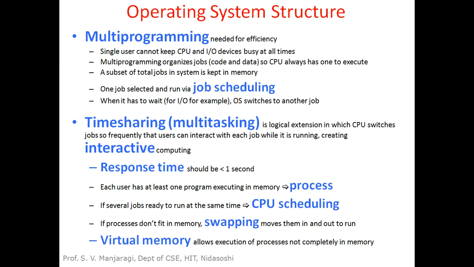It is allocating a program or job to the CPU for execution. Since multiple programs or jobs are kept in memory, which job or process or program is to be allocated to the CPU for execution will be decided by a mechanism called the job scheduling mechanism.